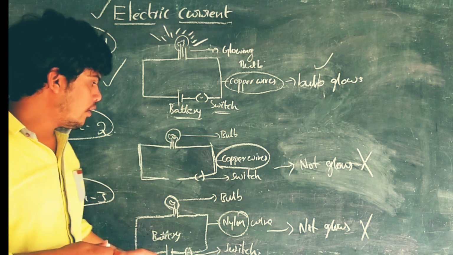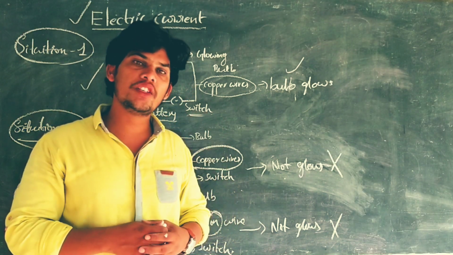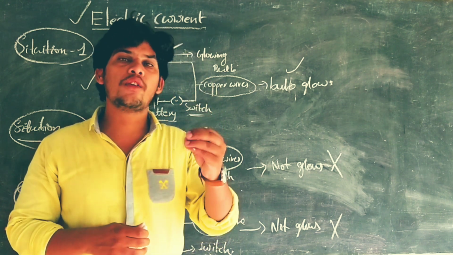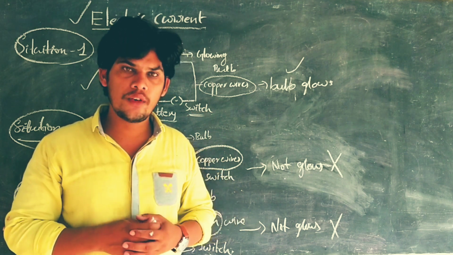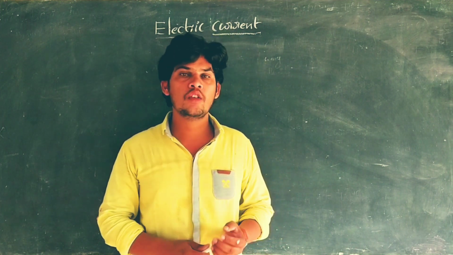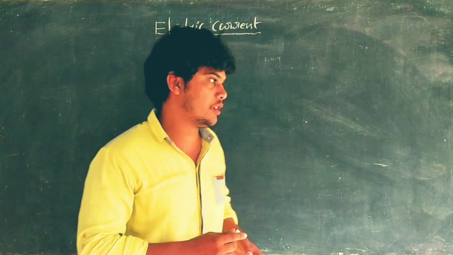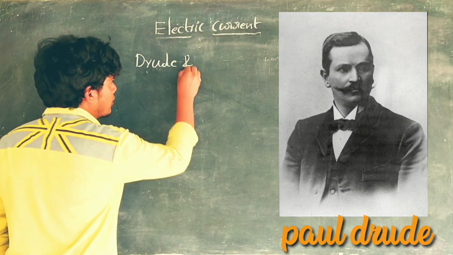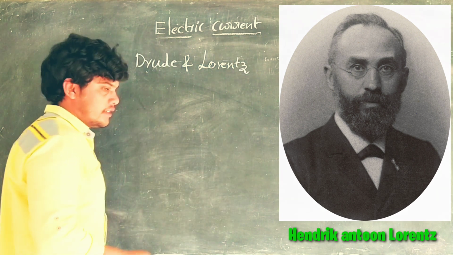To understand the reason behind it, we must understand the experiments and observations of two scientists in the 18th century, Drude and Lorentz. Now I am explaining the observations of Drude and Lorentz. It is important for 4 marks. In the 18th century, two scientists named Drude and Lorentz.